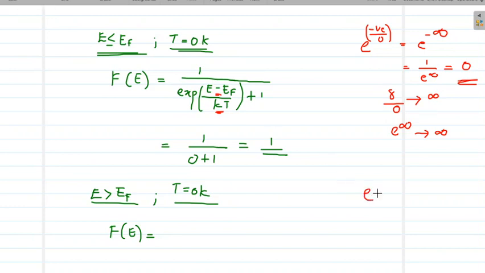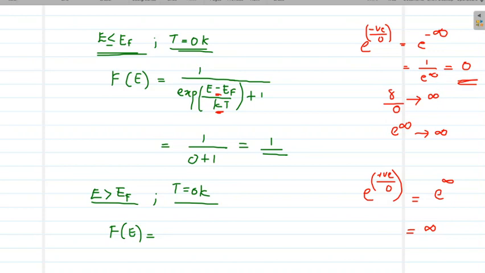So we have e raised to a positive value divided by 0, because E minus EF is positive and KT is 0. And what is this value? Since there is no negative sign, it is just e raised to infinity, which is infinity itself.